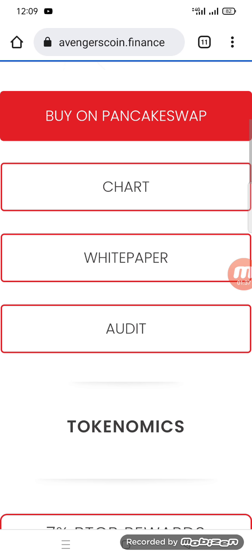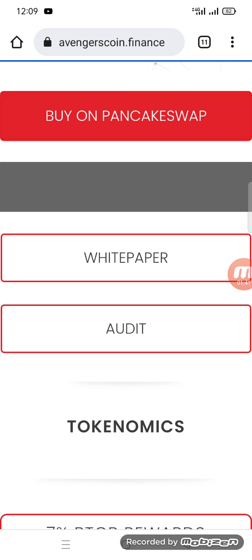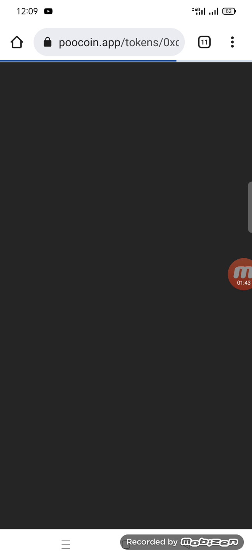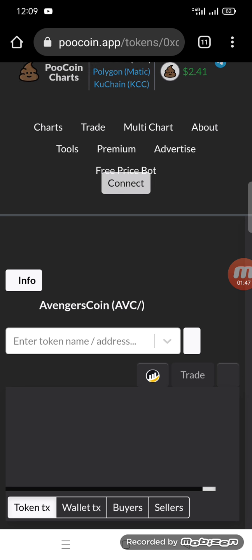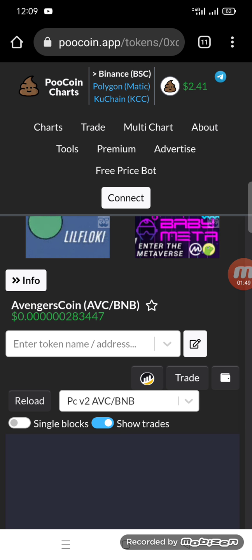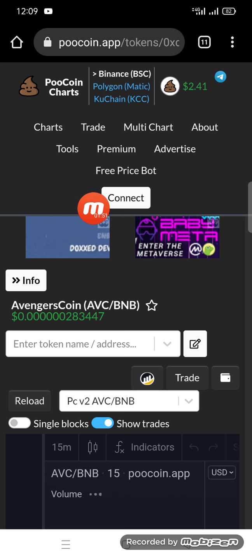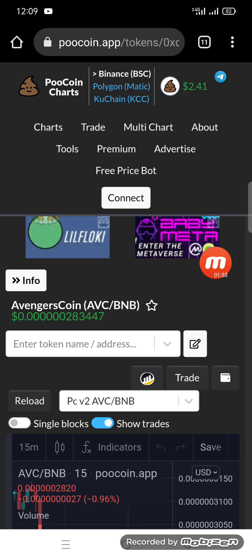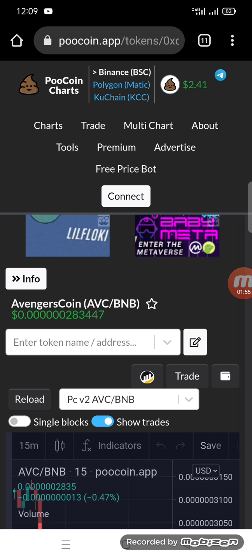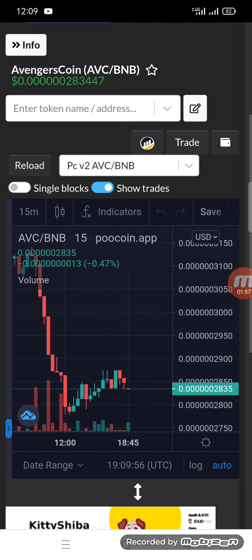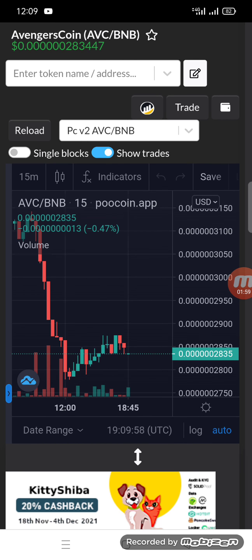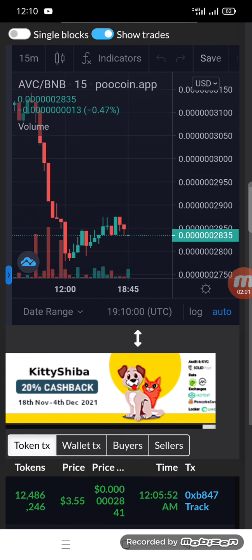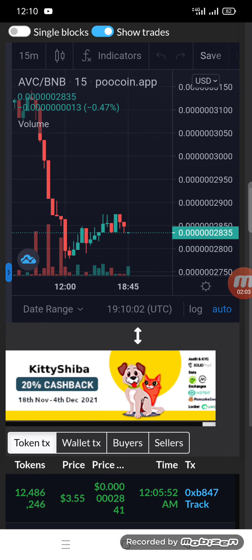After that, you can see the website chart, and if you want to see it, you can click on the chart, and after that the token chart appears, and you can see the details of the token. First of all, you have to connect your wallet by clicking on it, and after that you can see the dumps and ups of the token and the retail price, and the price of the token is